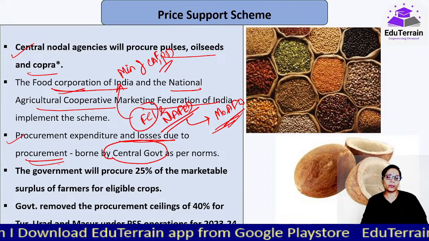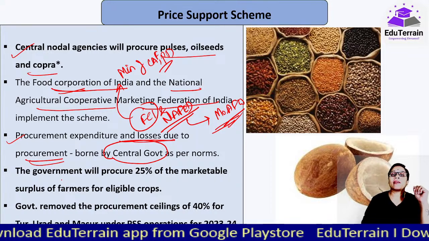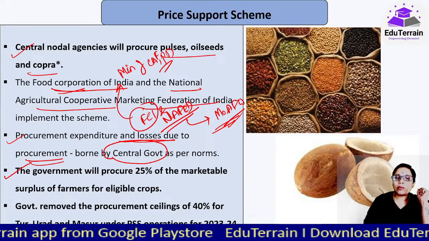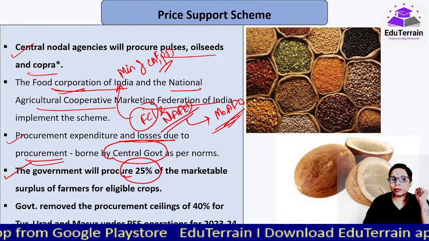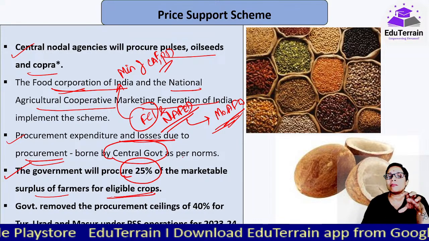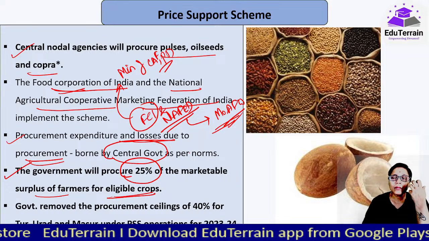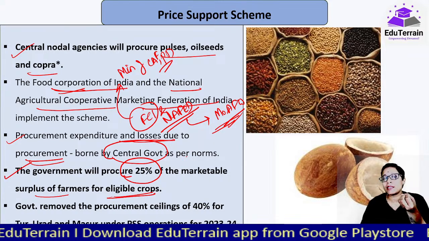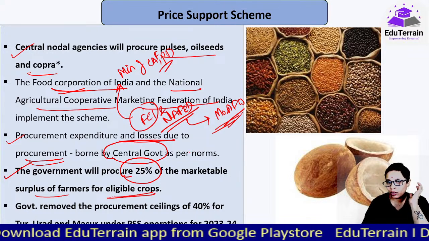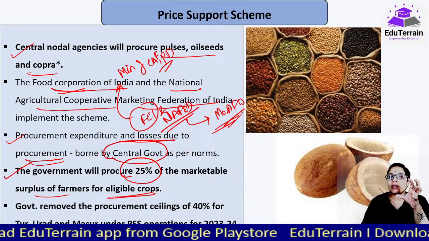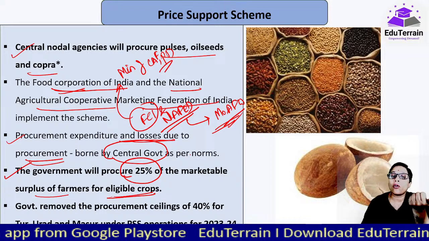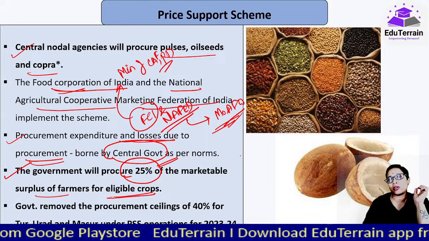Now, when we talk about procurement, you must be wondering how much should be procured as per the laid out norms. The government will procure 25% of the marketable surplus of farmers for the eligible crops. Marketable surplus is this: whatever crop the farmer raises, generally he keeps something for himself and the rest he sells. So whatever produce the farmer is ready to sell, of that 25% would be procured.